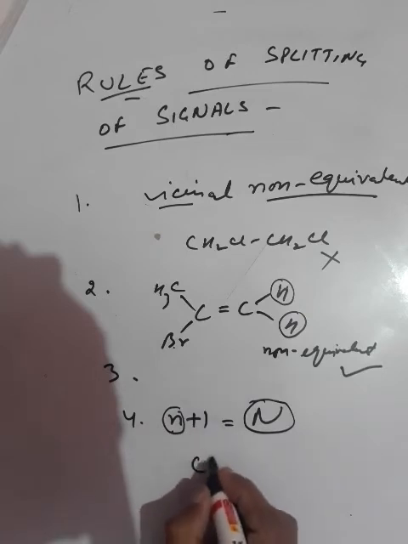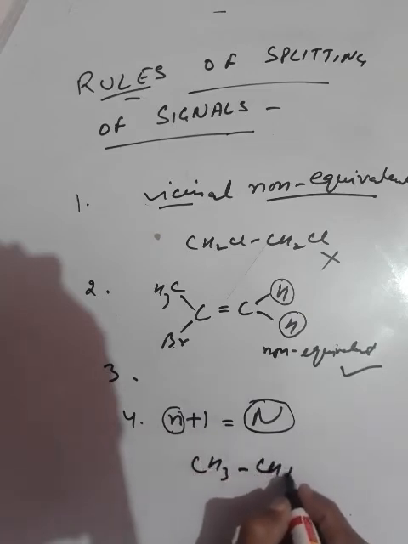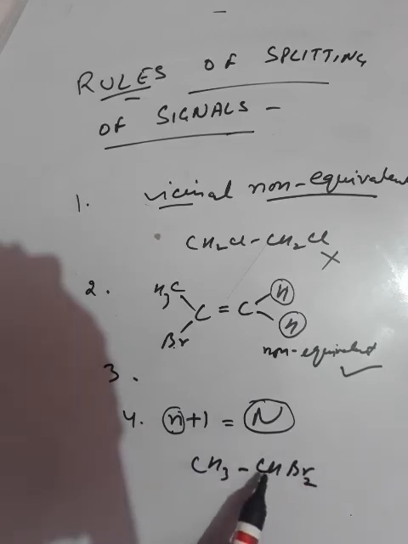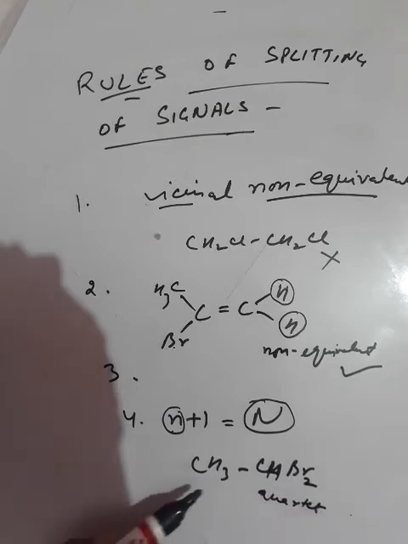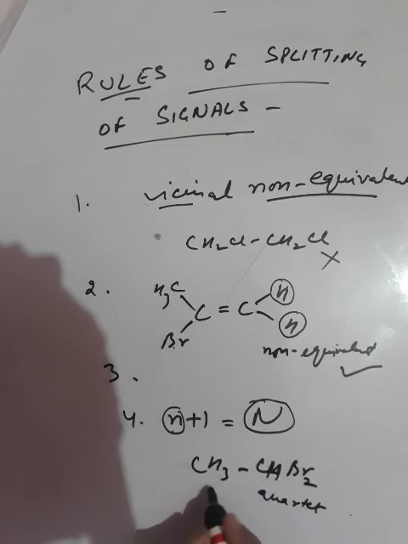For example, let's discuss CH3CHBr2. Here the proton on this carbon will form a quartet, that is 3+1, and the protons on this carbon will form a doublet, that is 1+1. So they are following the n+1 rule.